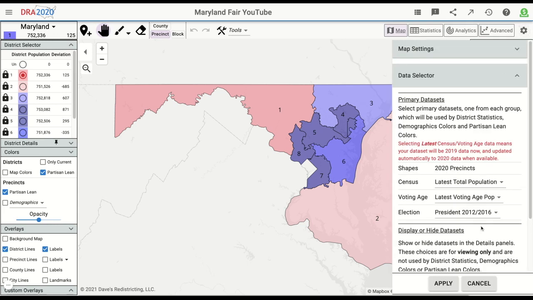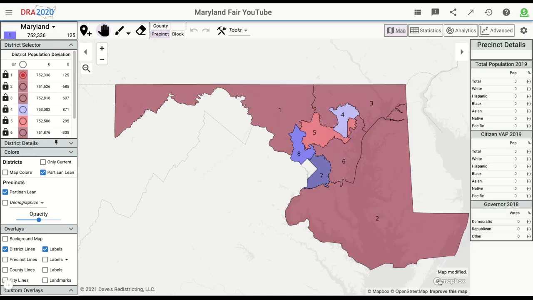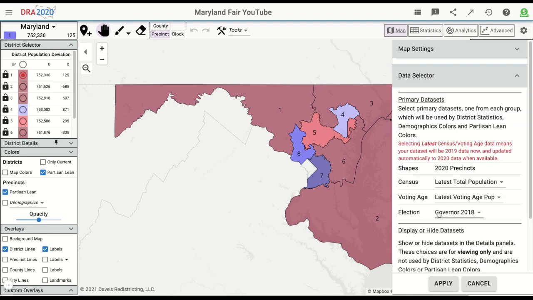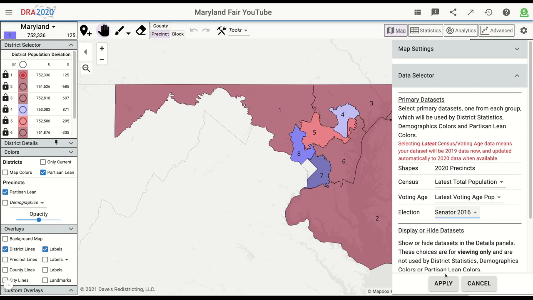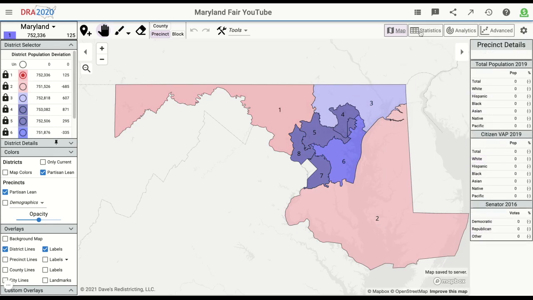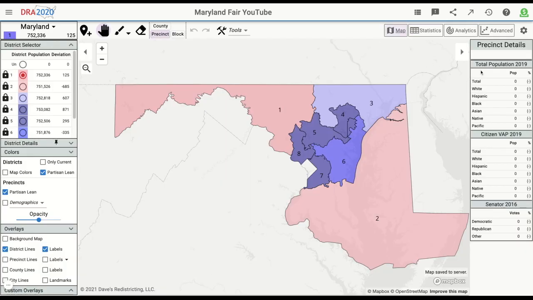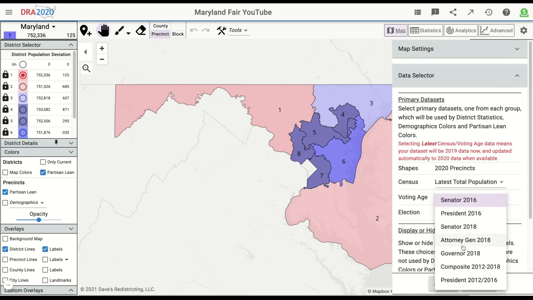So Larry Hogan in 2018, he won his governor's race by 13%, so we'd expect him to win 5 or 6 of these districts. Let's see what we can have here. And yes, he does actually win 5 out of 8 districts, which I think is a pretty good showing. Now, in the 2016 Senate race, that was a slight underperformance for Democrats. They did all right, and they still won, but they didn't do as well as expected. So the Republicans could expect to win 2 to 3 districts here, and they nearly lost the 3rd district in this situation. They'd lose it by only around 5%. So it's flippable for them in the 3rd district. And I think that's it.